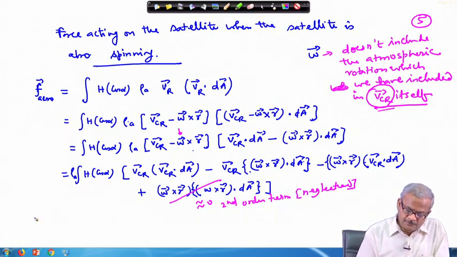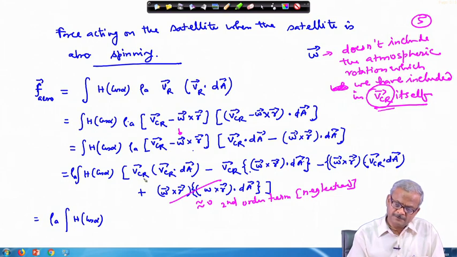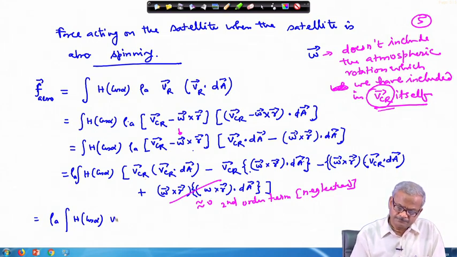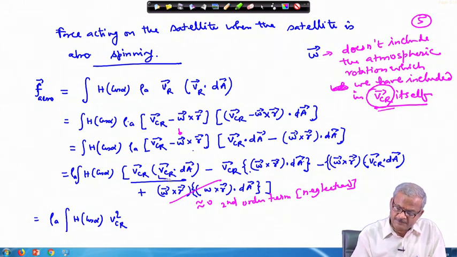Okay. So, at the next level we have h cos alpha and then VCR square, we can write this term separately. And VCR, this particular term we can write as VCR cap times VCR dot dA. This VCR we have already taken into account.